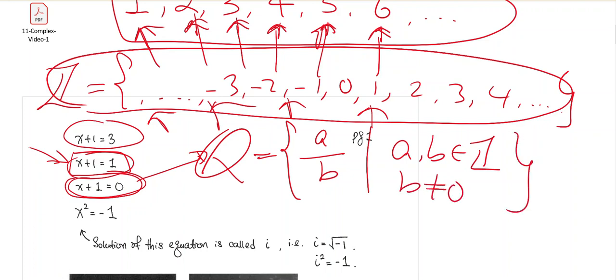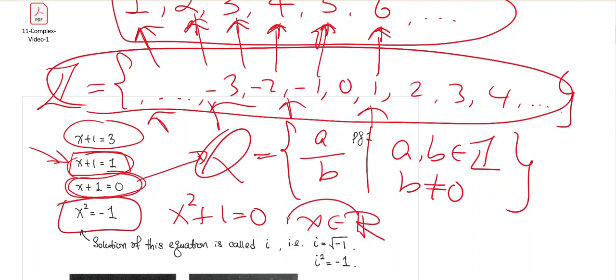Even now, with the concept of rational numbers and even with irrational numbers and the concept of real numbers, if you look at the equation x² + 1 = 0, and you go through all the real values x, you will see that, again, this equation does not have a solution. So we will have to invent, again, a slightly larger class of numbers. That class of numbers is known as complex numbers, and those are the numbers we are going to look at in these sections.